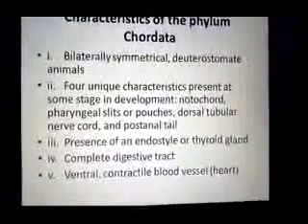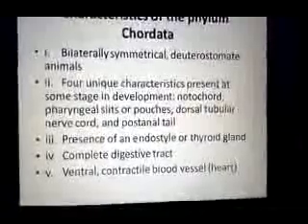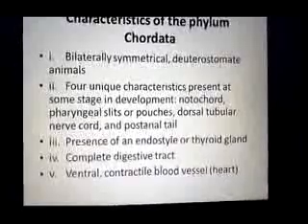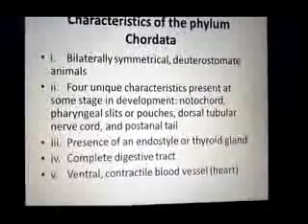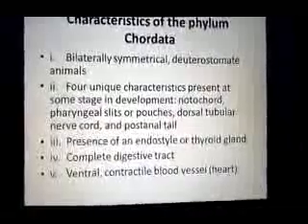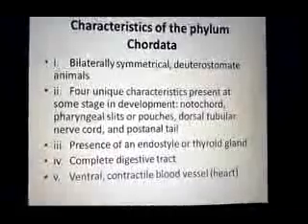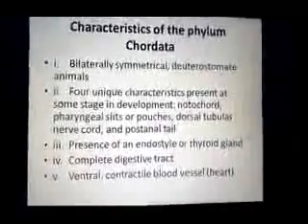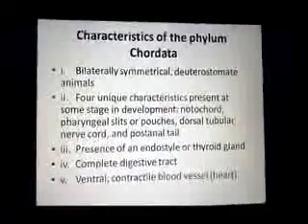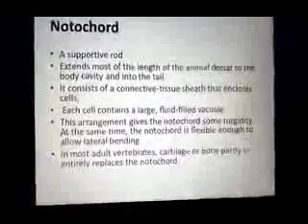The third characteristic is the presence of the endostyle or thyroid gland. Next is a complete digestive system, which consists of a mouth, different other parts, and an anus. The last one is the ventral contractile blood vessel, which is called the heart, so a circulatory system is present in phylum Chordata. Now the first unique characteristic is the notochord.